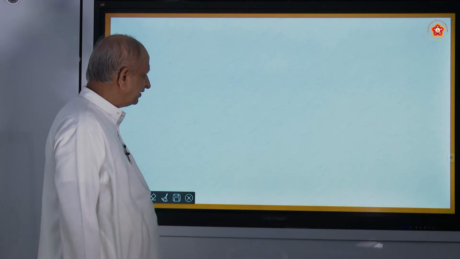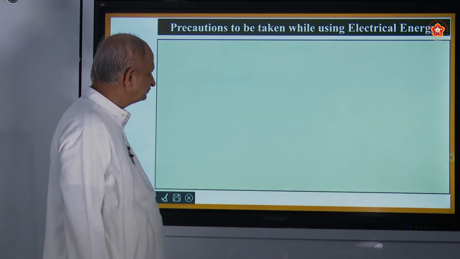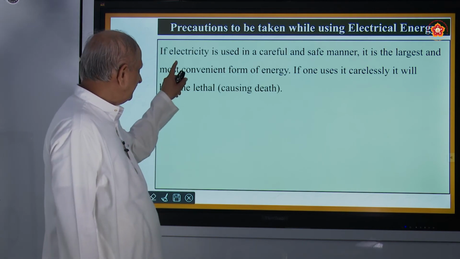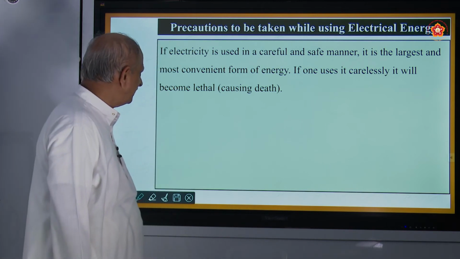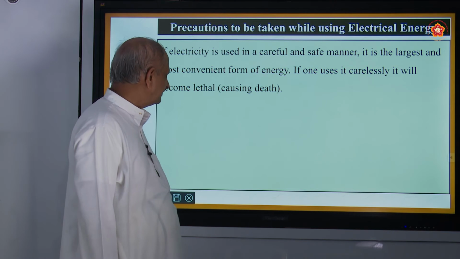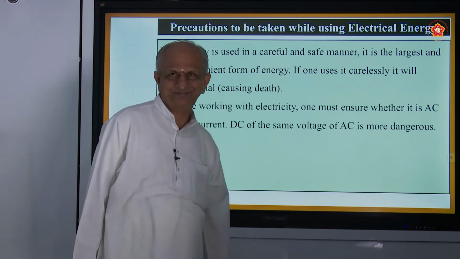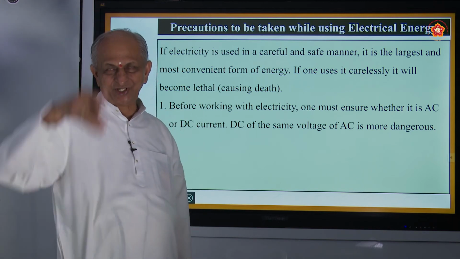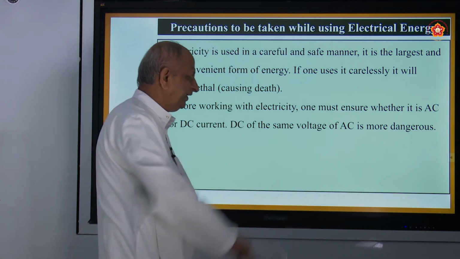Okay. Now let us see how to save electric energy. Electricity must be used in a careful and safe manner. It is the largest and most convenient form of energy. If one uses it carelessly, it can cause death. You might have heard of electric shocks taking place, so you should use it carefully.